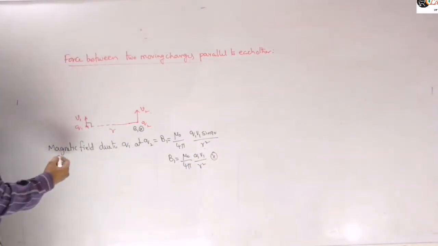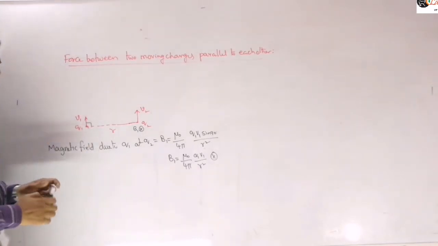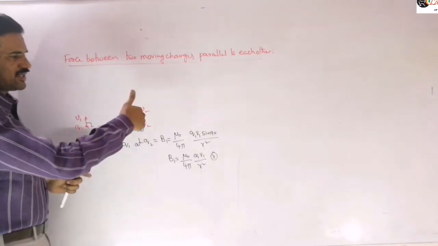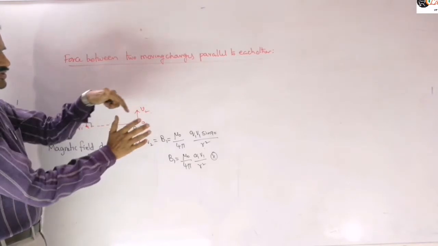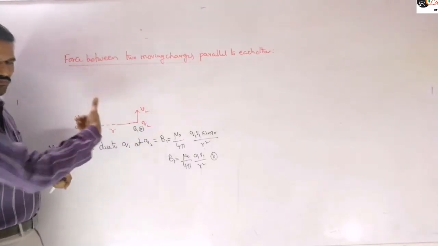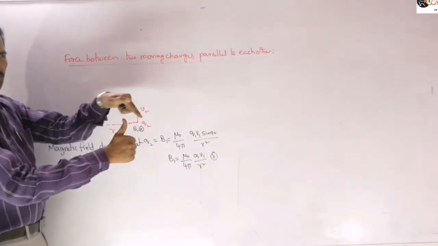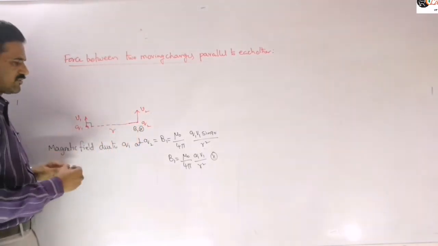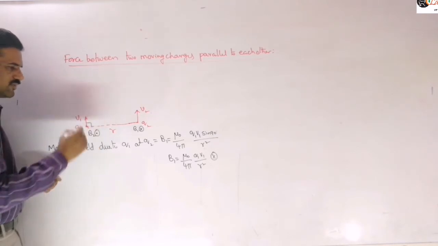Now let us write similarly the magnetic field produced by Q2 at Q1. For this also, first identify the direction. The thumb indicates the direction of flow of the positive charges, then the curl of fingers. Now we can observe that on this side of the charge the field lines are entering, and on the left side of the charge the field lines are coming out. So this magnetic field B2 will be out of the plane, I can mention here.